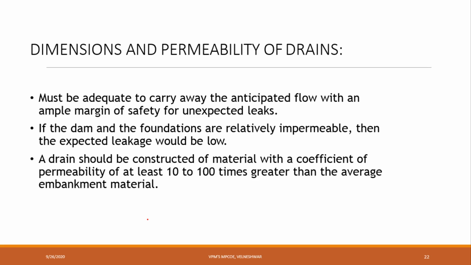Okay, a drain should be constructed of a material with a coefficient of permeability at least 10 to 100 times greater than the average embankment material. Generally, permeability should be 10 to 100 times greater than the embankment material. Embankment material is nothing but like the concrete material, whatever it is there. Comparatively, the drain should have the largest value.